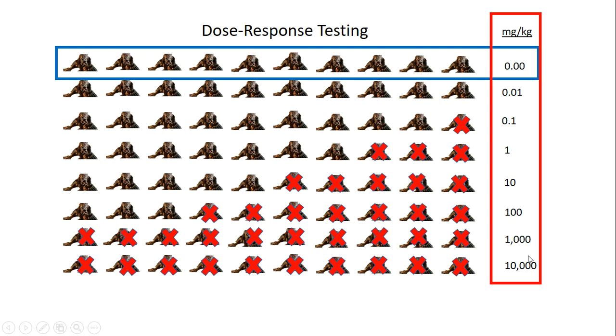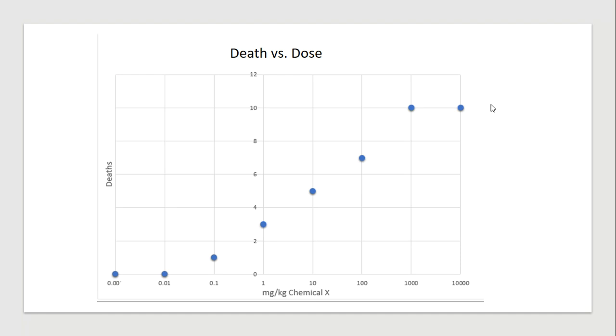And then we can multiply that by 10 and kill 10 more, right? And we can multiply that by 10 and probably kill 10 more, right? So this sort of maxes out. There's a point where it's killing everything, and there's a point where nothing's happening. And so this makes for a very nice graph. And here's the nice graph.